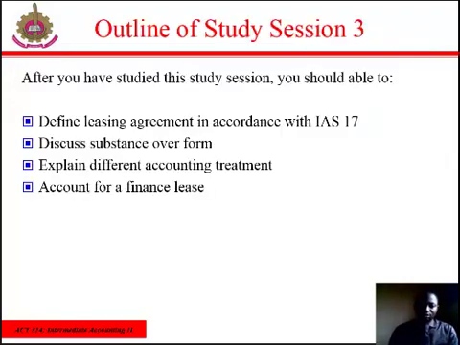Outline of study session 3. After you have studied this session, you should be able to define a leasing agreement in accordance with IAS 17. You should be able to discuss substance over form, and explain the different accounting treatments as far as lease is concerned. And lastly, you should be able to account for a finance lease.